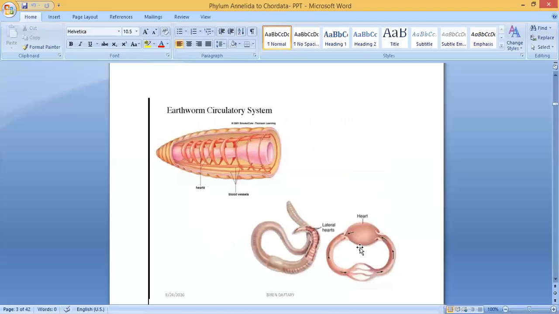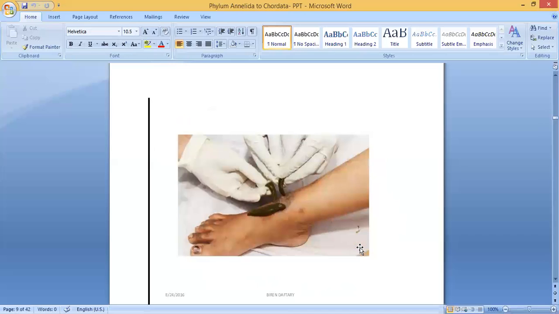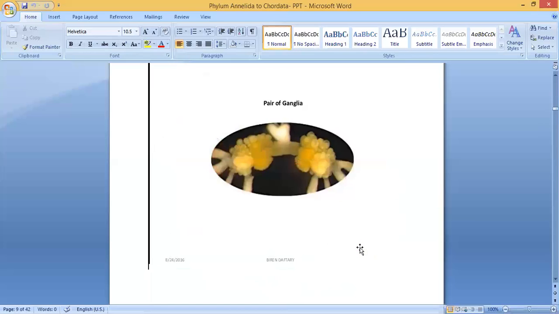I can show you the figure here. Yes, look at here. So the leech takes blood from others, but they live outside the body. They are known as ectoparasite.